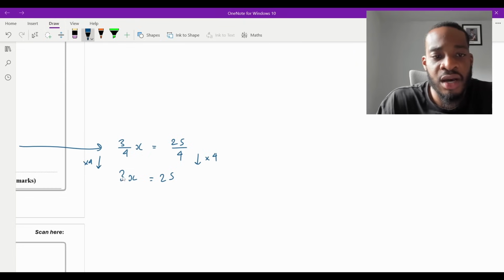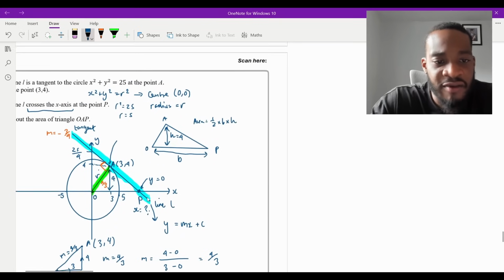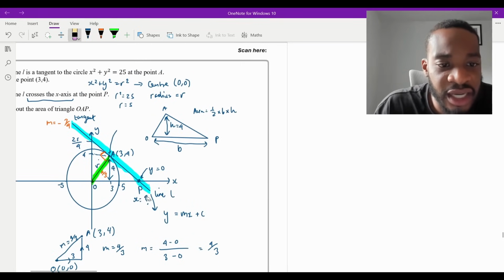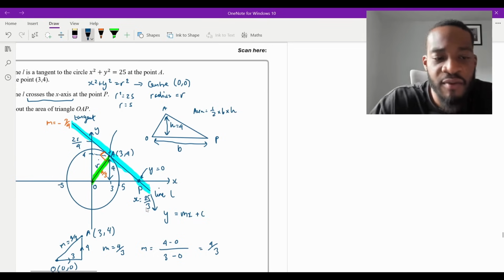And then now we can divide by 3. So x is equal to 25 thirds, isn't it? Like that. And that there is the value of x. So that question mark, I can actually change to 25 over 3. That's a bit of a messy diagram.